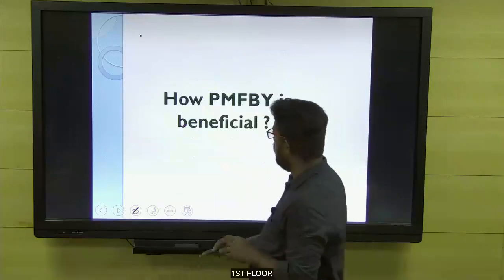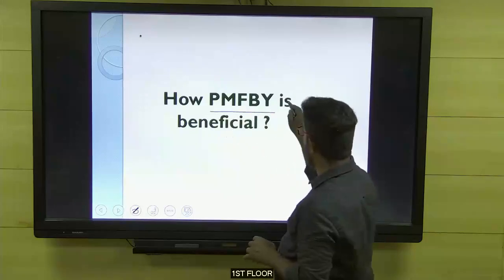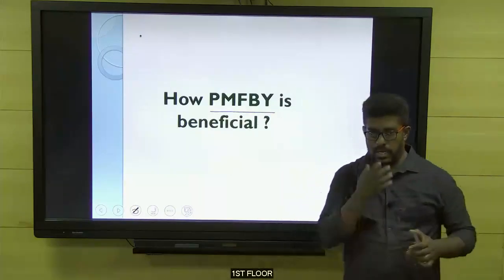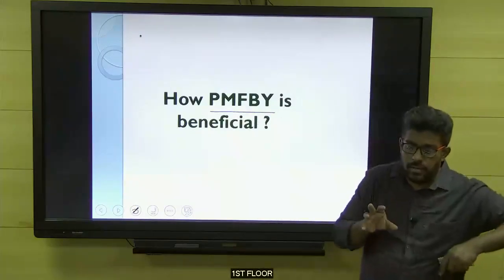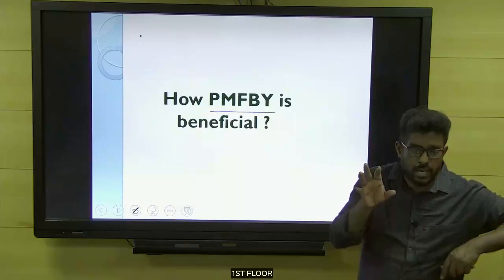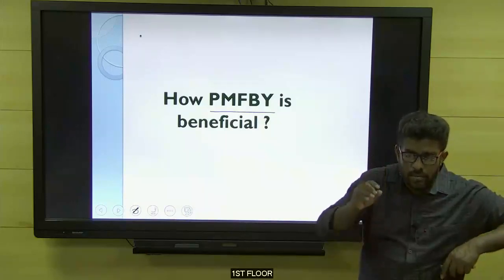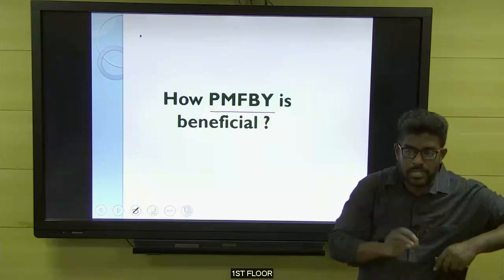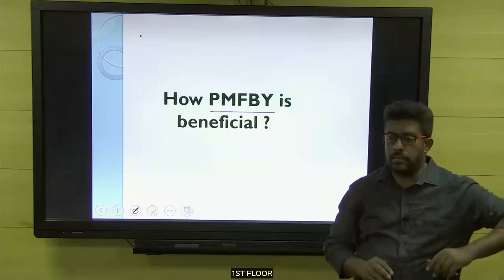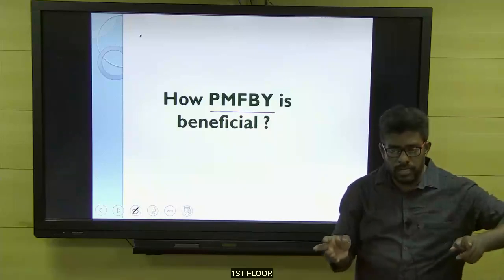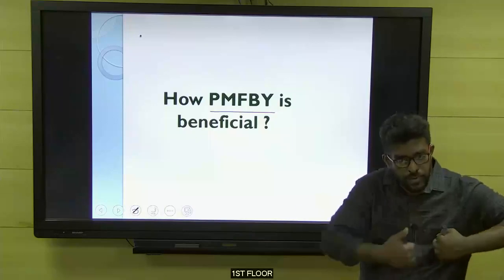Now, the next one is how the Pradhan Mantri Fasal Bima Yojana is beneficial to the farmers. Write the heading. Before writing, just have the understanding: in our economy, we have multiple agriculture insurance policies existing even now. For example, imagine life insurance. Do we have any single life insurance policy? There are different insurance companies.